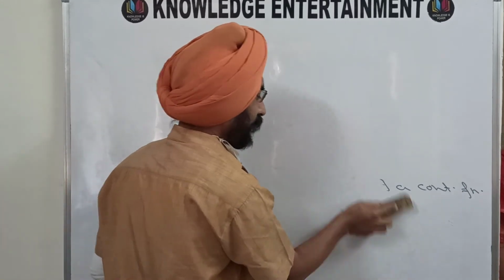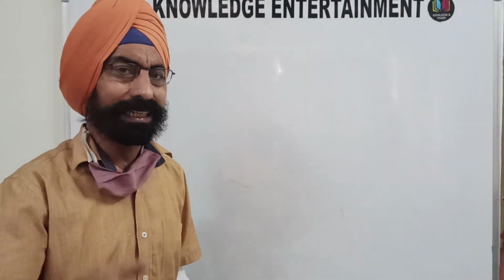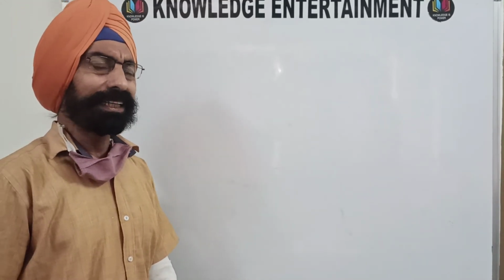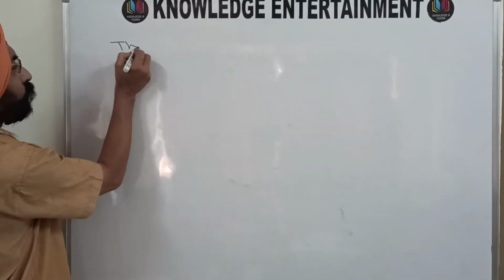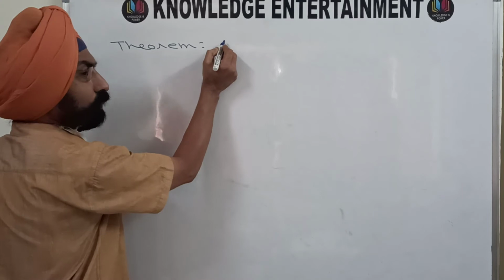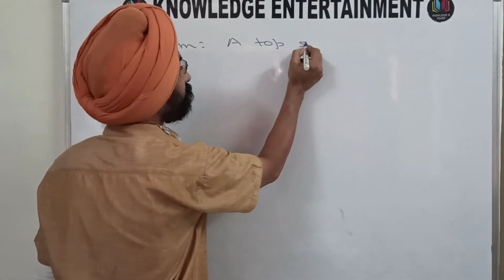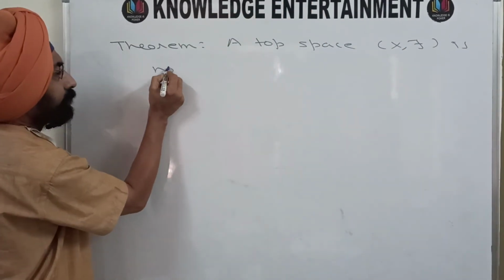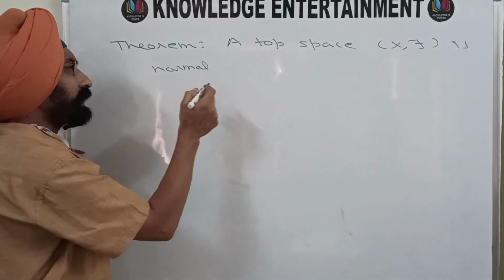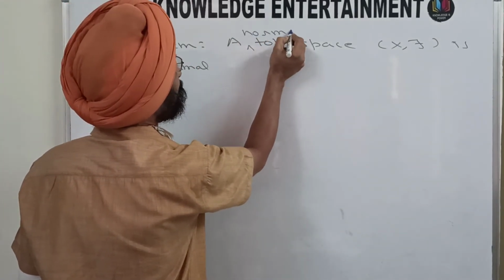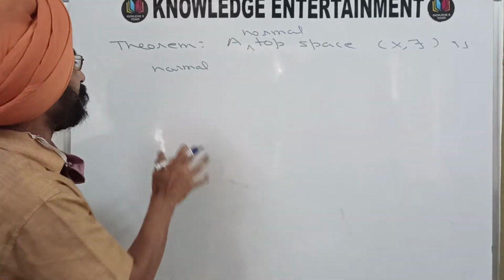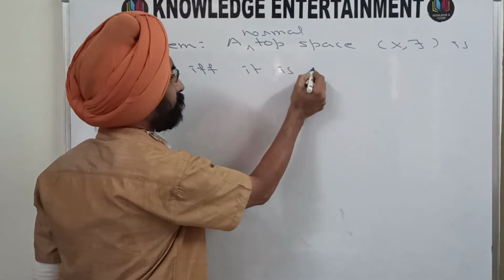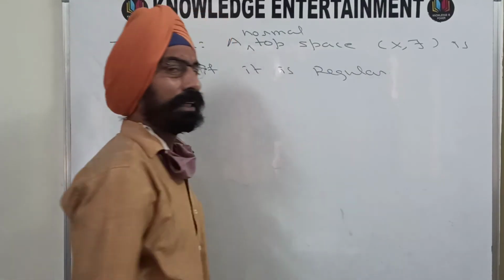So in complete regularity, I have already proved that complete regularity is a hereditary property. It is a topological property, and this is one more theorem here. So note down the statement of the theorem first, and then we'll move on to the proof. A topological space X star is normal, or you can say a normal topological space. I'm changing the statement of the theorem. A normal topological space is completely regular if and only if it is regular.